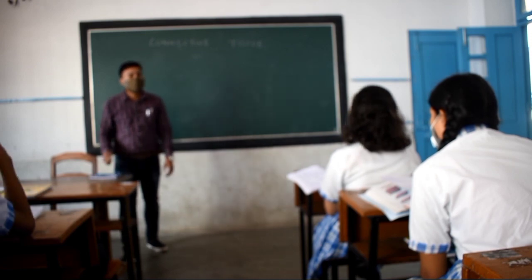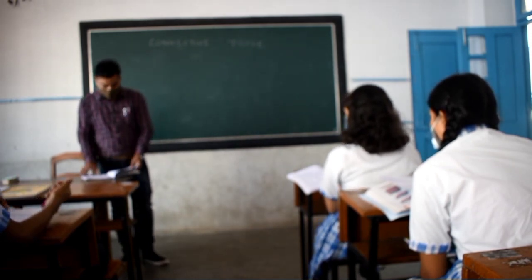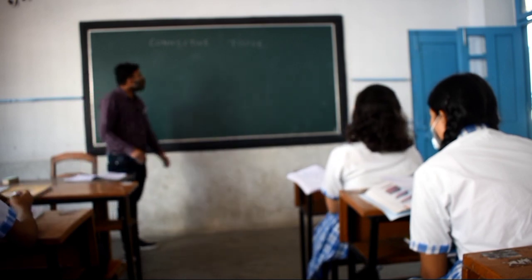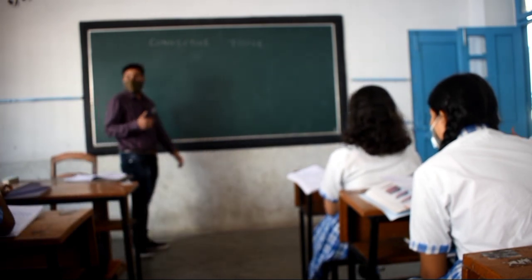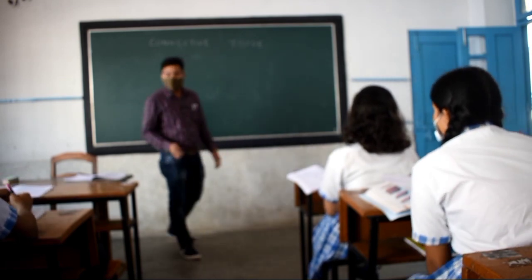Done everyone, right? All of you have written, just opened your copy. Okay. So first of all, the tissue which we have is the connective tissue, right?